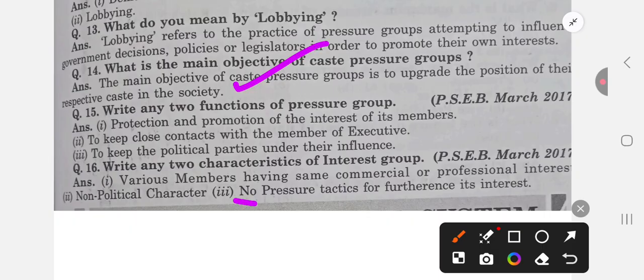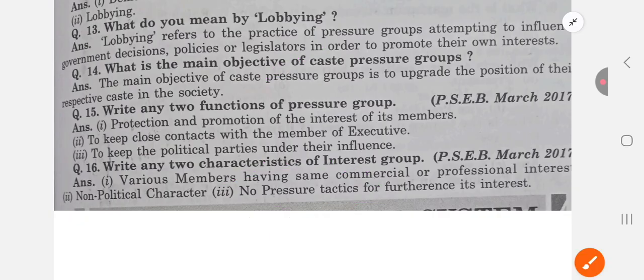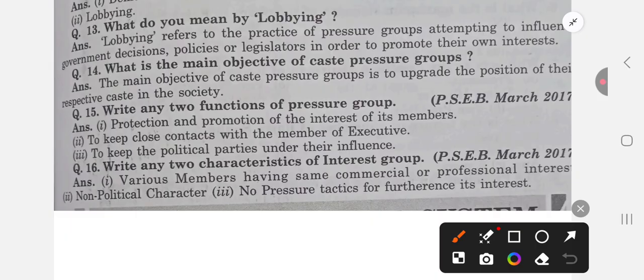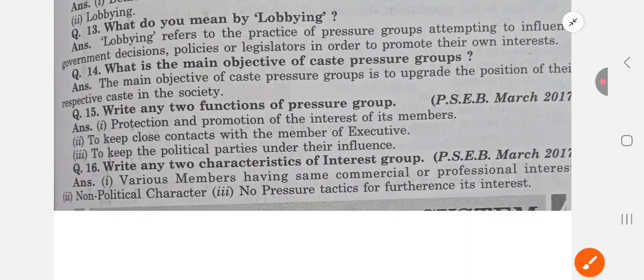So, right, you will say that they work for the interest of their people or their organization. They are non-political in character. They do not use pressure tactics basically.